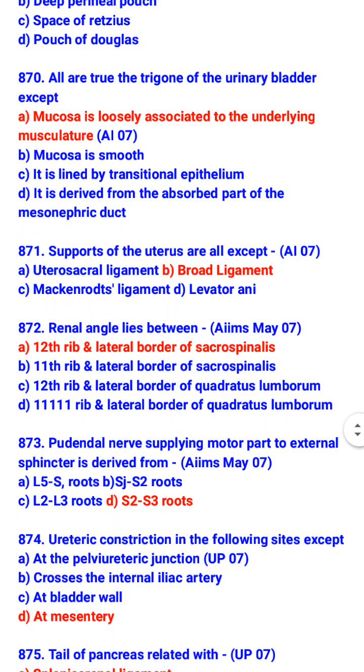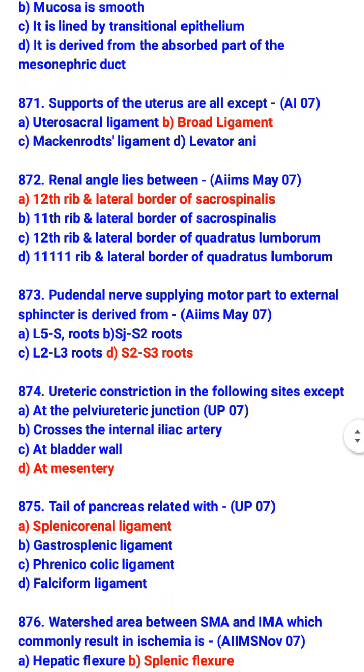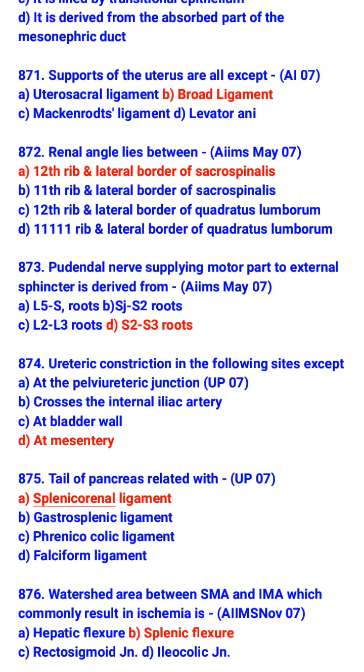Renal angle lies between 12th rib and lateral border of sacrospinalis. Pudendal nerve supplying motor part to external sphincter is derived from S2 to S3 roots.